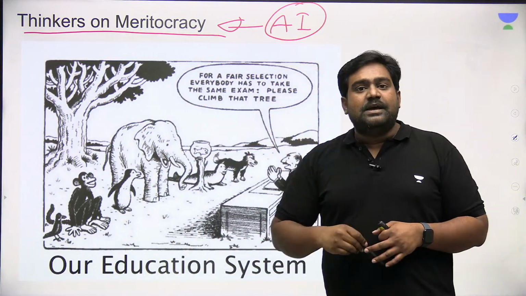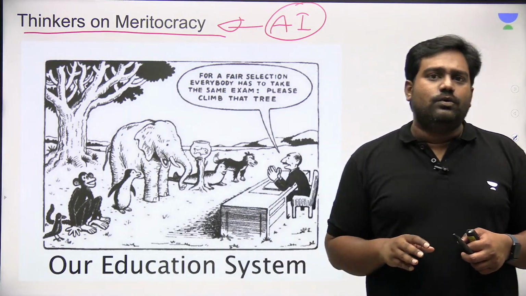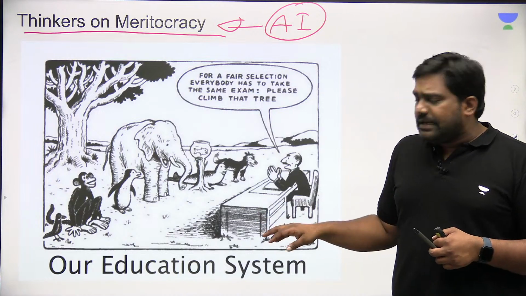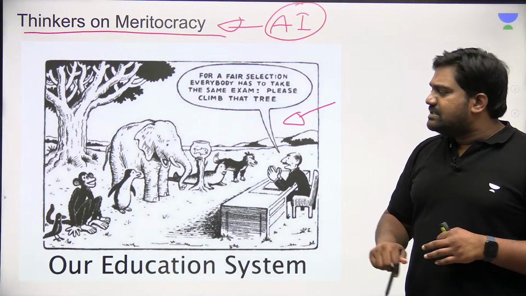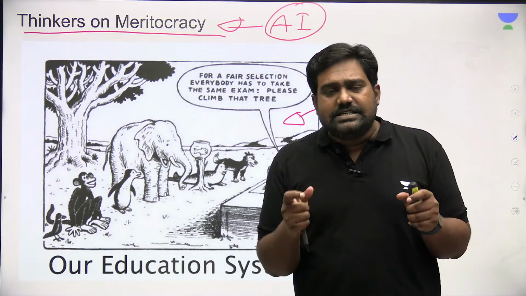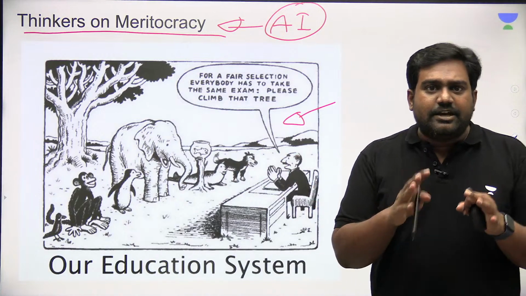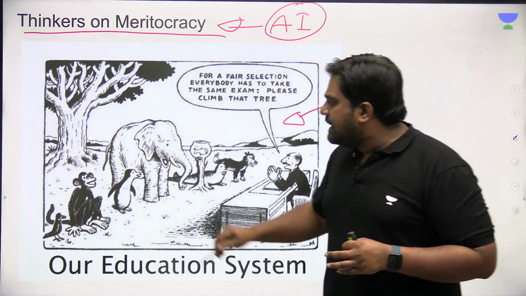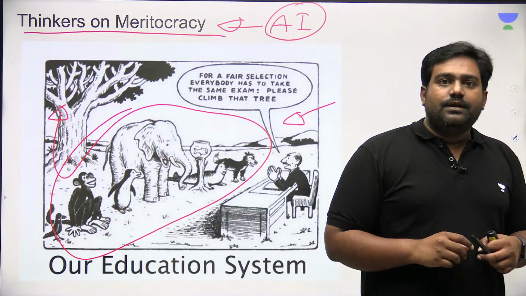Now, please look at this image. It's a very interesting, quite hilarious, and very relevant cartoon, a very popular cartoon as well, depicting the meritocracy system. It depicts the education system in general. Of course, it's not just a negative take on it. It's just one of the critiques on a merit-based education system. It's like asking different animals to climb the same tree.